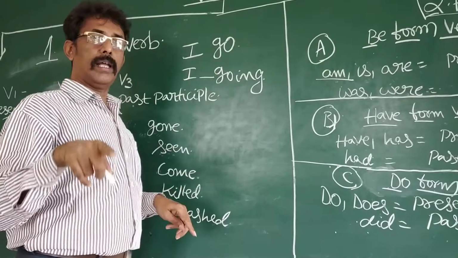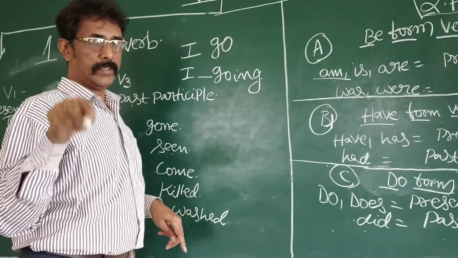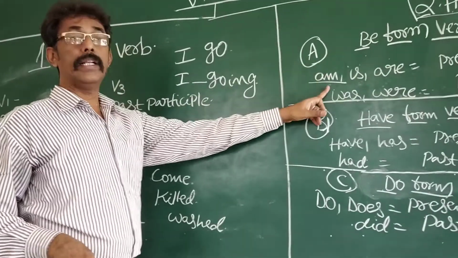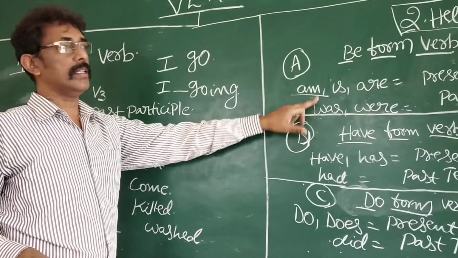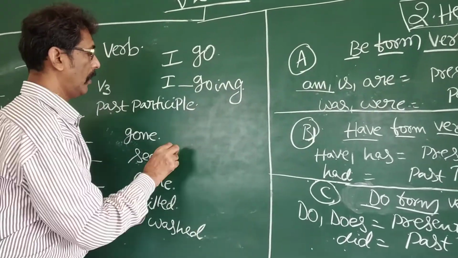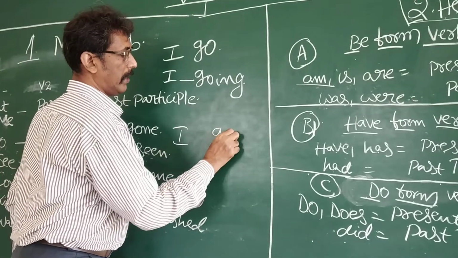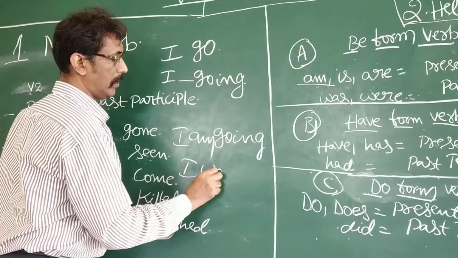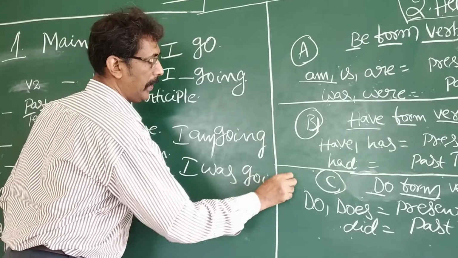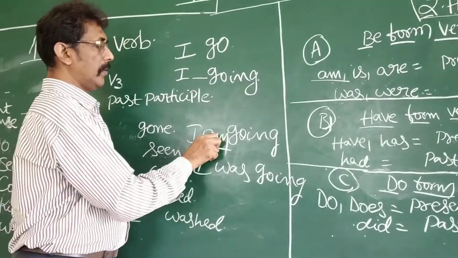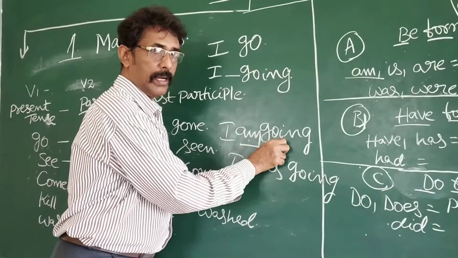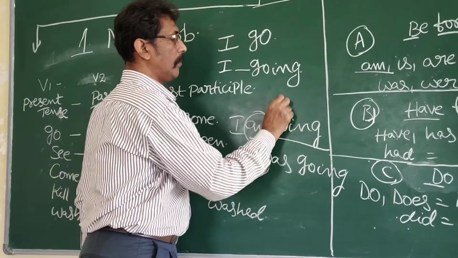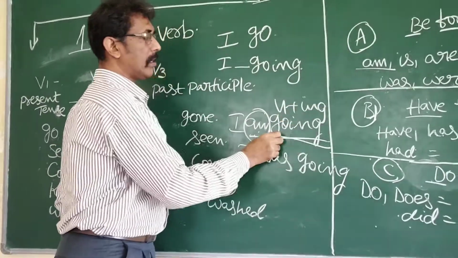Here we want one helping verb. It is why helping verb must be used properly. There shouldn't be any least confusion in using these helping verbs. For example, I going. Here what happens? See, I am going. Then what happens? I was going. See, helping verb will give the tense of this main verb. It is why am is called helping verb. Going is called V1 plus ing. It is called main verb.